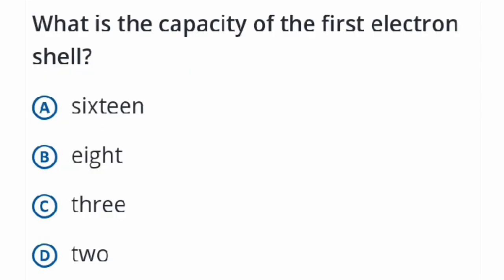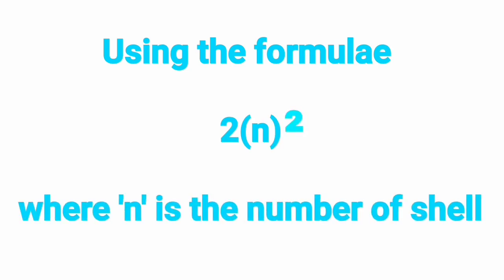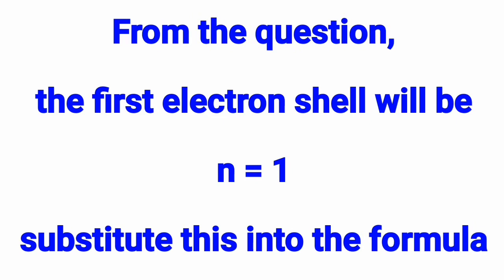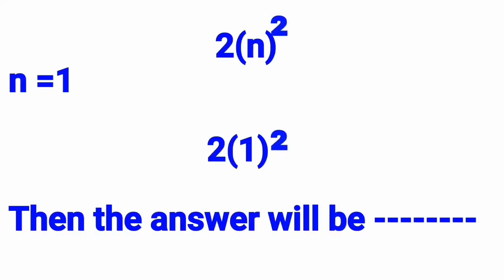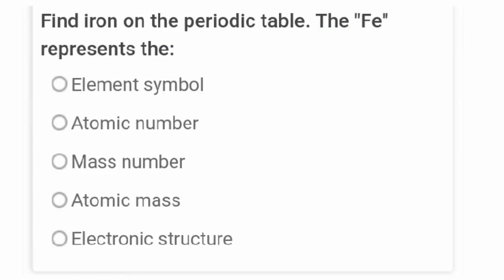Now let's tackle this question. What is the capacity of the first electron shell? The capacity of the first electron shell can be calculated using the formula 2n squared, where n is the number of shells. For the first electron shell, our n is going to be 1. Substitute these into the formula. We are going to have 2 times 1 squared, and the final answer will give us 2, making option D the correct answer. You can pause the video to confirm this.